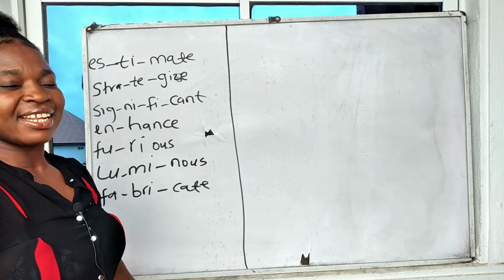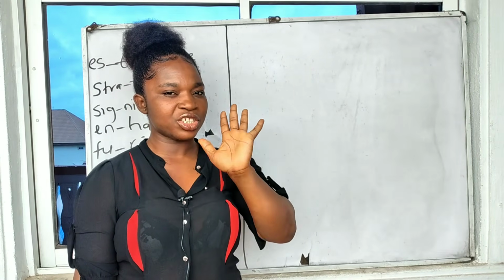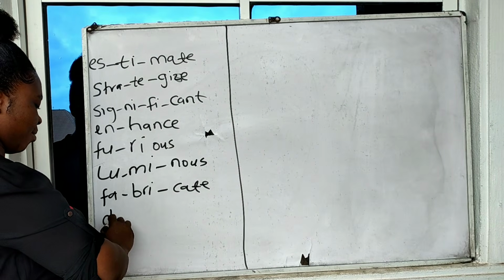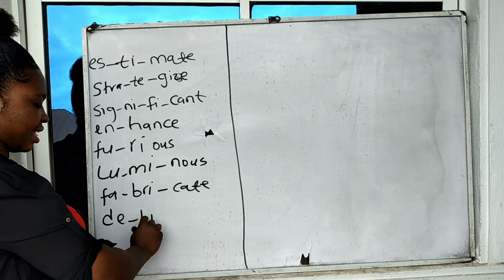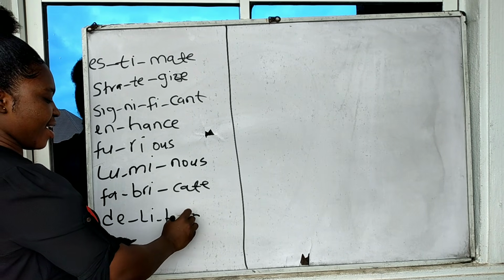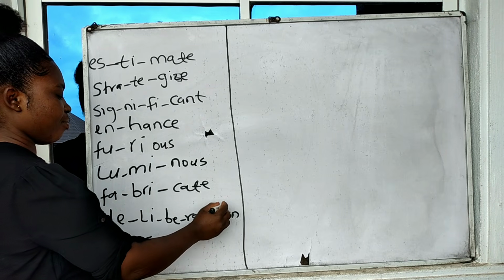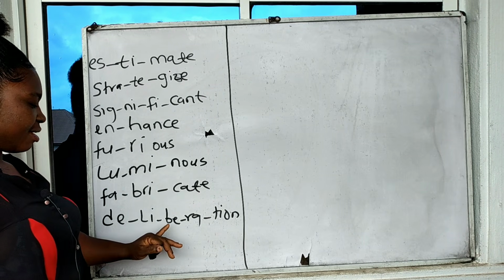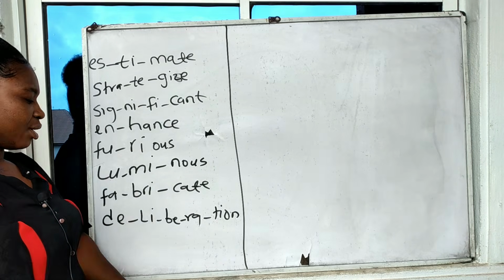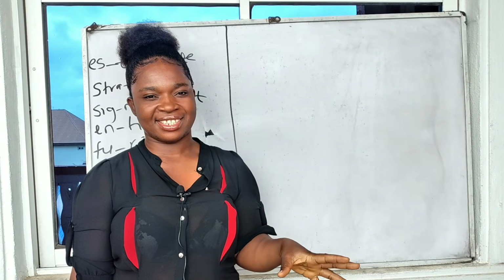All right, now let's try another one. Deliberation. So we have de, we have li, we have be, ra, we have the shon. Put together we have deliberation, deliberation, put together.